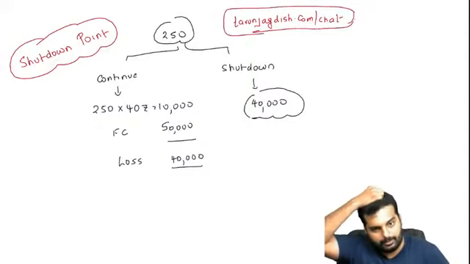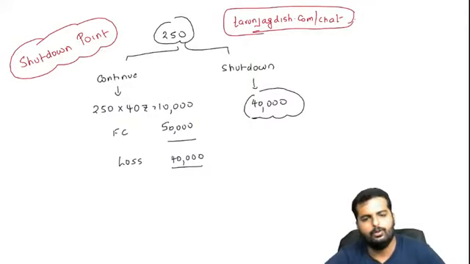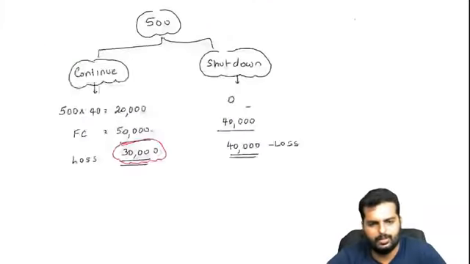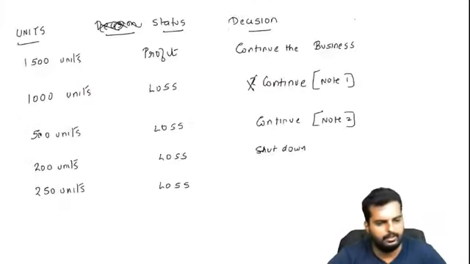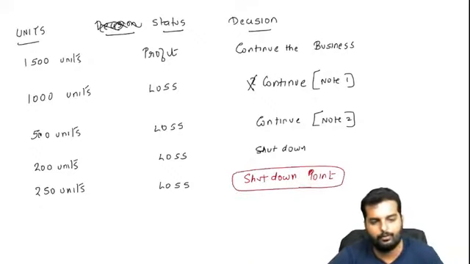Alright friends, have you all put up till here in your books now? Fine. So you get the loss as 40,000, 40,000. I'll just go over here and I'll write down. This point is called as what? It is called as the shutdown point. Okay. Just write down this and then I'll give you the formula for this one.